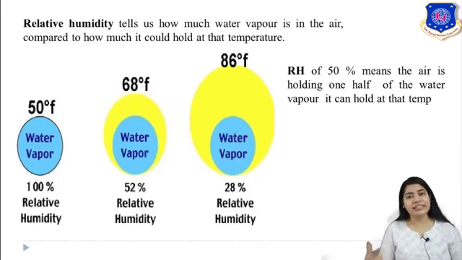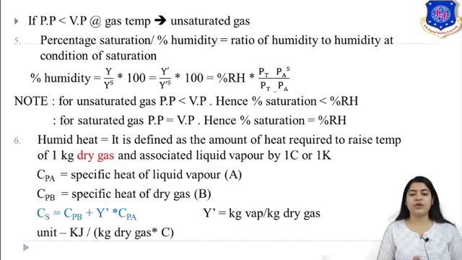Whereas at 86 degrees Fahrenheit, you can see its limit has increased very much, but we are not adding further water. The same amount of water is there, hence its relative humidity is 28%. Now, in short, if your partial pressure is less than the vapor pressure at that gas temperature, it means your gas is unsaturated.